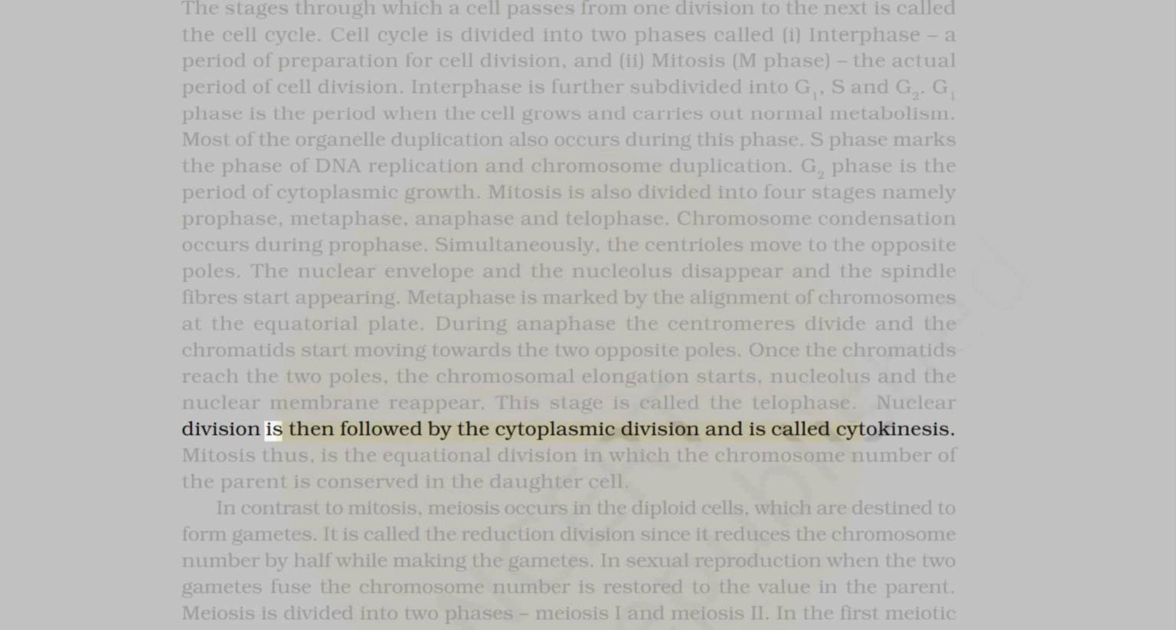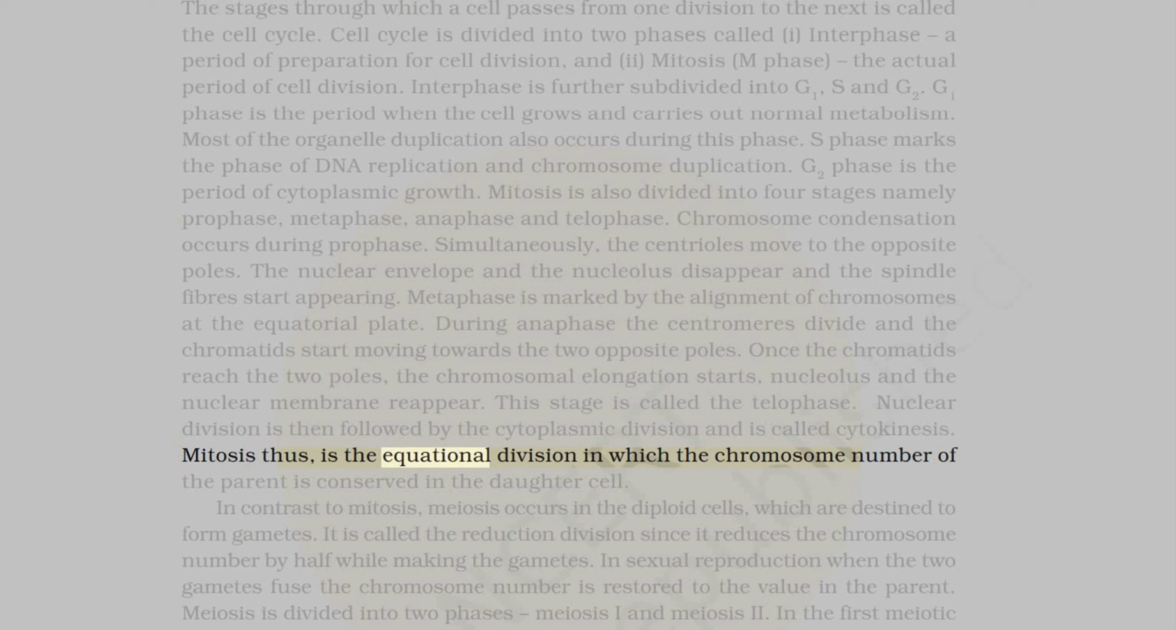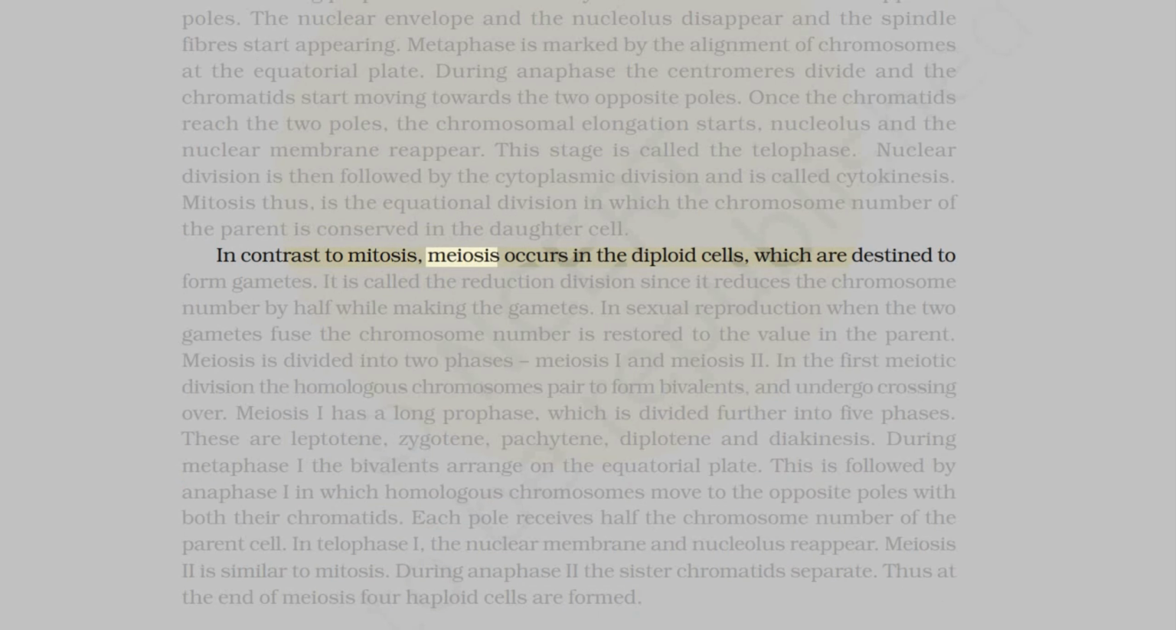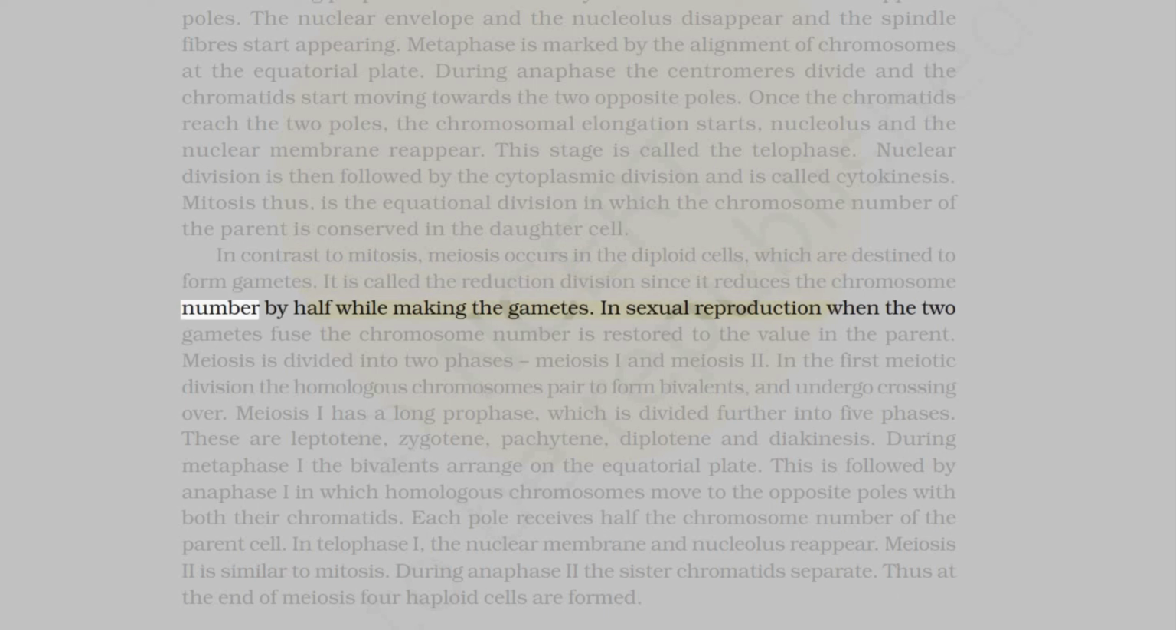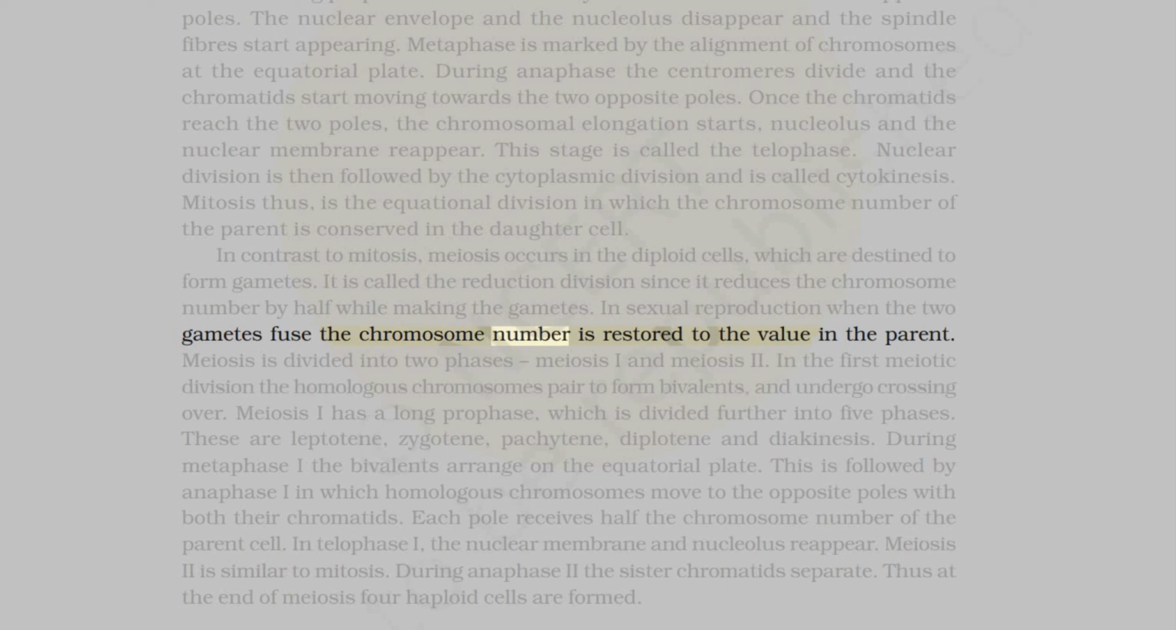Nuclear division is then followed by the cytoplasmic division and is called cytokinesis. Mitosis, thus, is the equational division in which the chromosome number of the parent is conserved in the daughter cell. In contrast to mitosis, meiosis occurs in the diploid cells, which are destined to form gametes. It is called the reduction division since it reduces the chromosome number by half while making the gametes. In sexual reproduction, when the two gametes fuse, the chromosome number is restored to the value in the parent.